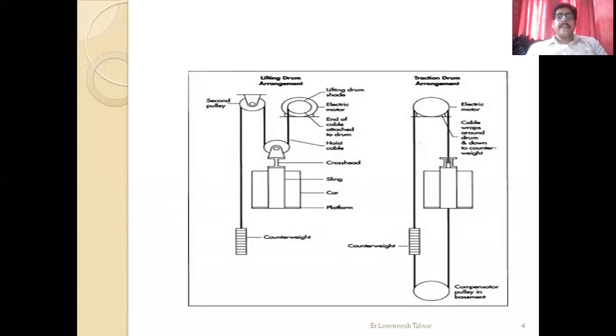When your cage is empty and the counterweight is heavier than the cage weight, then there is action, and depending upon the direction of the motor, whether it is clockwise or anti-clockwise, your cage will move in the upward direction as well as the downward direction, which I will discuss with all of you in the next slides. I think this diagram will be clear to all of you.